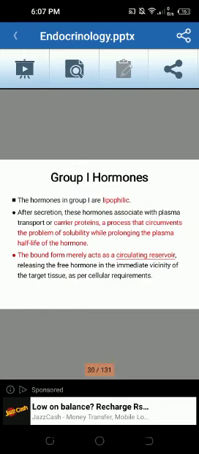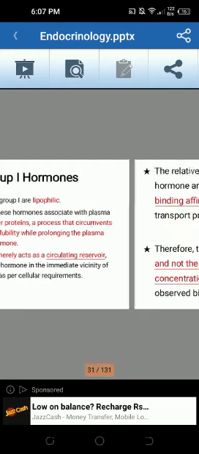Group 1 hormones. Hormones in group 1 are lipophilic. After secretion, these hormones associate with plasma transport or carrier proteins, a process that circumvents the problem of solubility while prolonging the plasma half-life of the hormone. The bound form merely acts as a circulating reservoir, releasing the free hormone in the immediate vicinity of the target tissue as per cellular requirements.